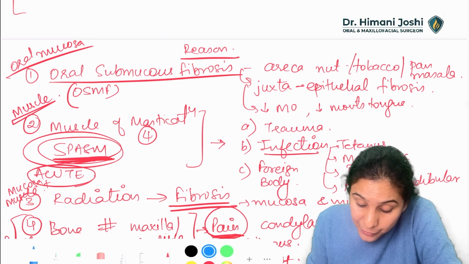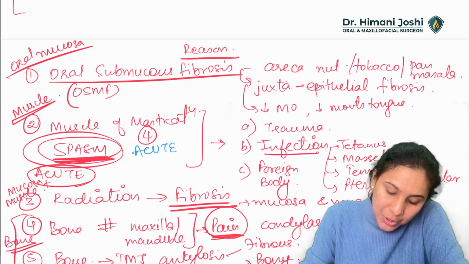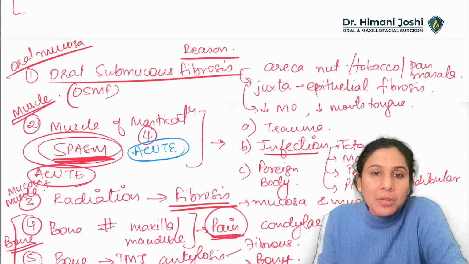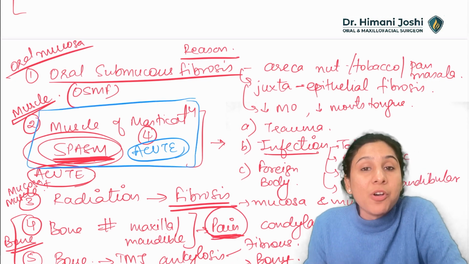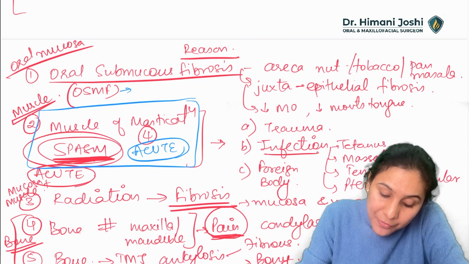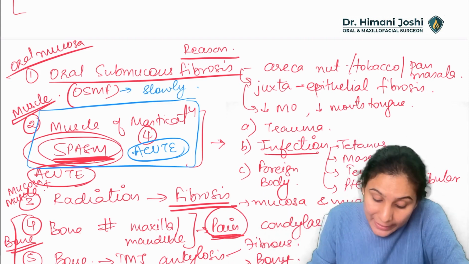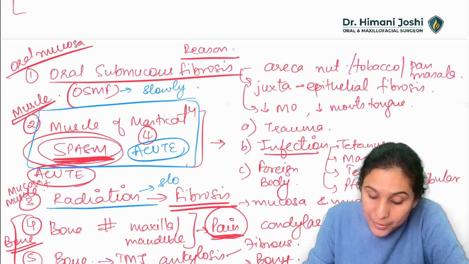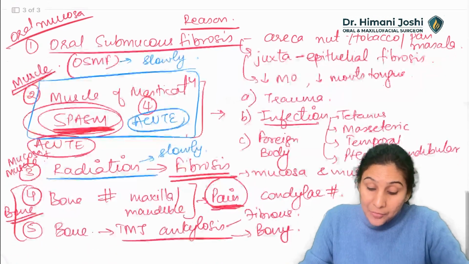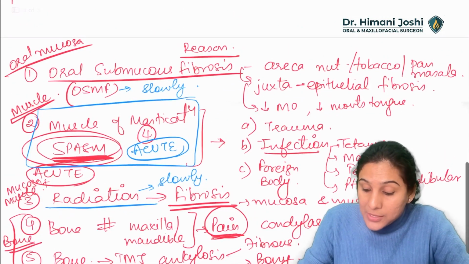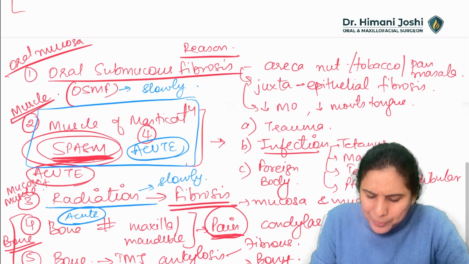And which of these will be acute? This will be acute. Suddenly there is reduction of mouth opening. That means there is some problem with the muscles of mastication. OSMF will develop slowly over a period of time. Radiation fibrosis will develop slowly over a period of time, and there will be a history of radiation. Fracture, yes, fracture can cause acute problems. Fracture will cause it suddenly. Obviously, fracture तो आपको पता ही है, दिख रहा है.